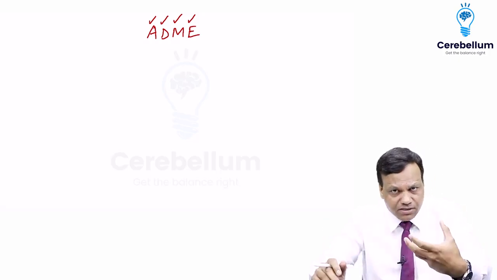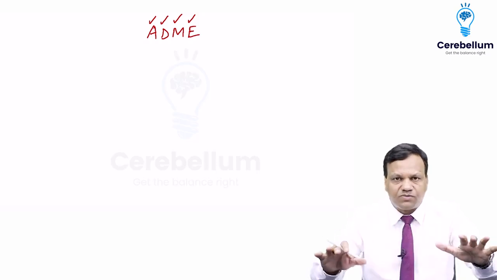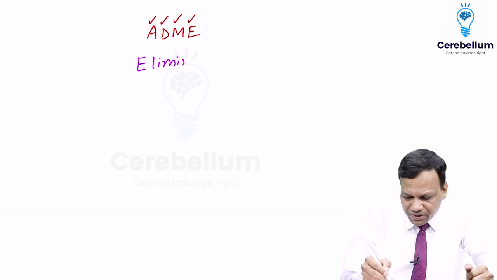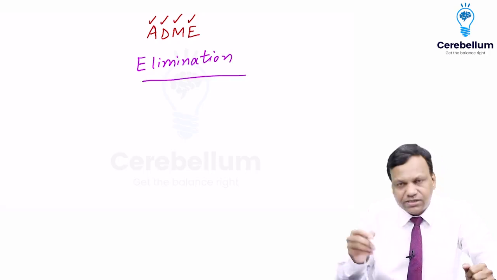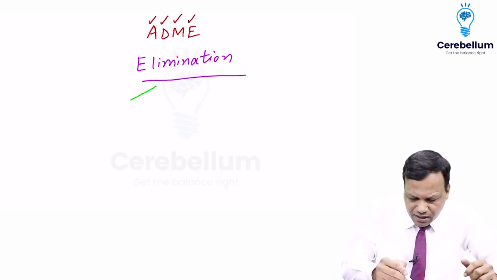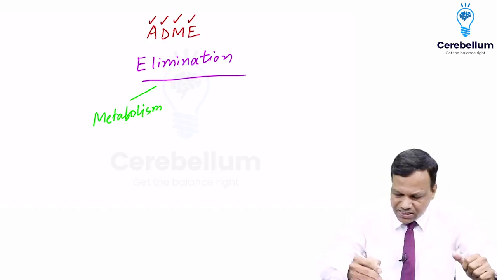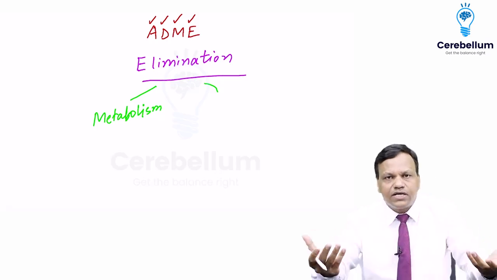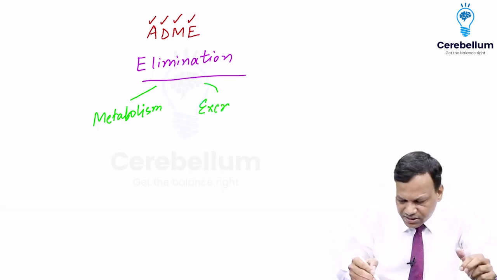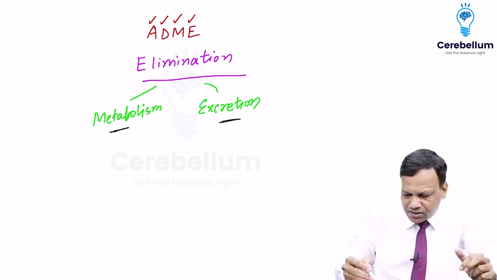What is the general process of terminating the action of a drug known as? When the action of a drug stops, what is that general process known as? No, that is not called metabolism. That is called elimination. Elimination is termination of action of a drug. And we have two methods to terminate the action. One, the drug may be metabolized. If a drug is broken down, the action may stop. And second, if a drug is not in the body, obviously it cannot work. So we can remove the drug out of the body and terminate the action. That method is called excretion. So combined together, metabolism and excretion is called elimination.